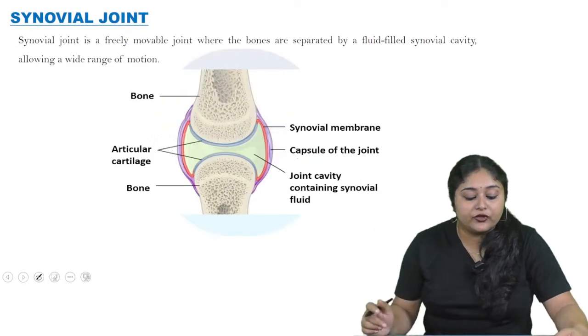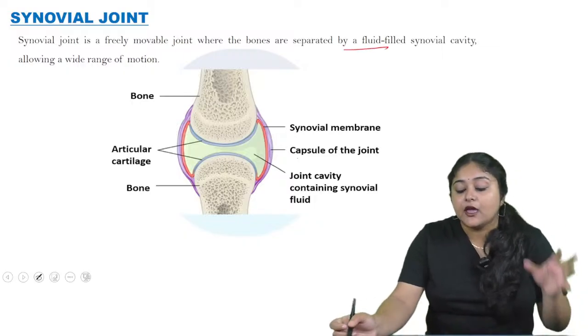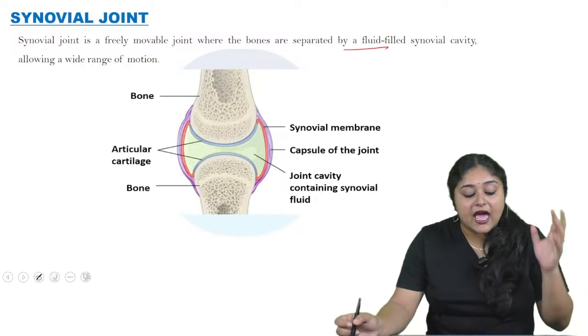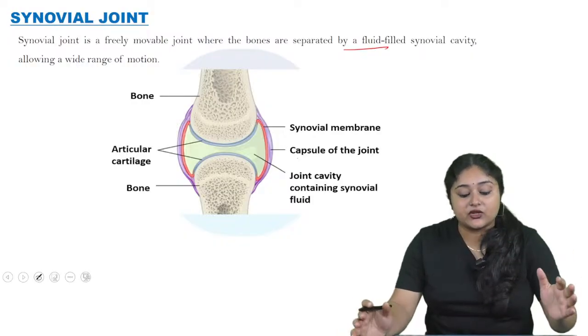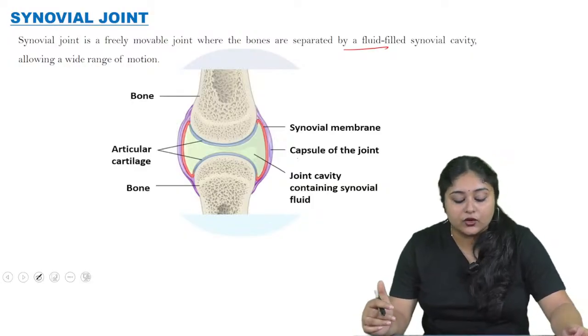Now come to the synovial joint. This is a freely movable joint where the bones are separated by a fluid-filled synovial cavity, which mainly allows a wide range of motion. So that is called a synovial joint, like a knee joint as well as a shoulder joint, etc.